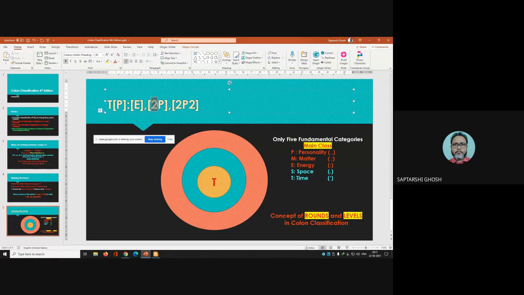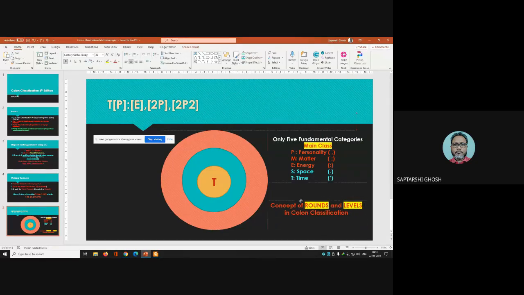So this 2P is the second round personality. What you said, that dual, is that second round personality, and this is the second round level 2 personality. I will tell you that later, but you may try to understand it from the web also. You can go to different pages. So the concept of rounds and levels was given by Ranganathan. After that, we will start this. So it is enough for today.